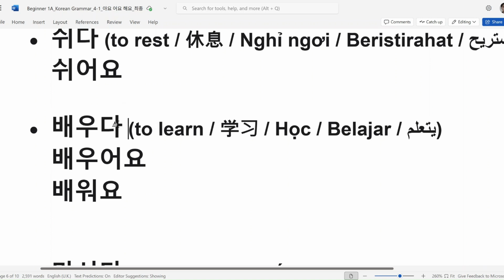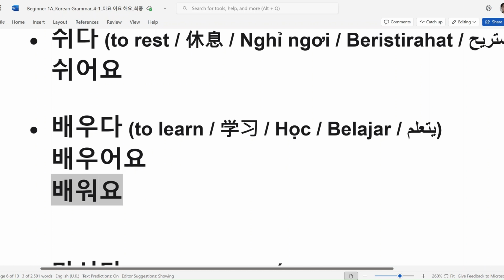Can you see the last syllable of the stem? The type of vowel is 우. So 배우어요. 자, there's the 우 and can you make one compound vowel, this single 우 and 어? So 우어, 워.